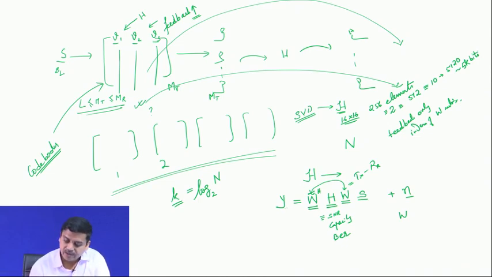Whereas, if you compare with the scheme over here, if I have n number of such precoding matrices, I just have to use log n base 2. So, even if I have, let us say, 256, then this is equal to 2 to the power of 8.